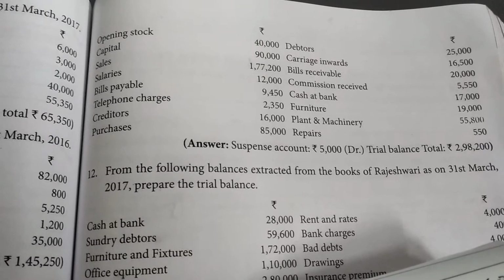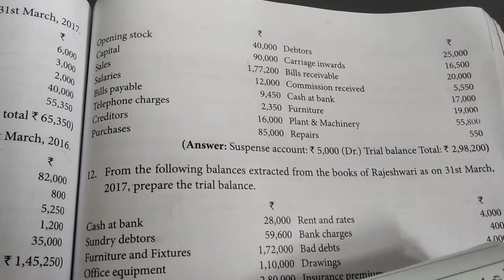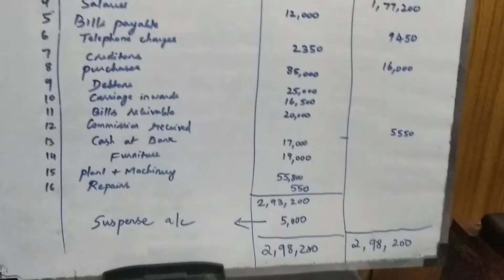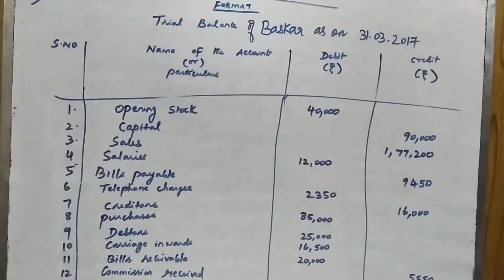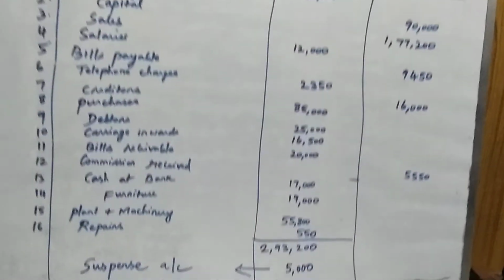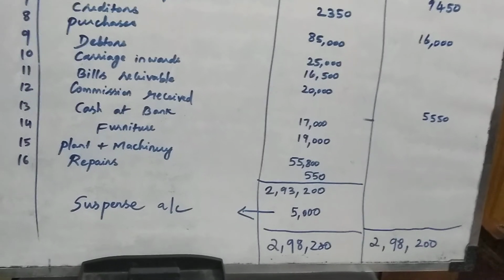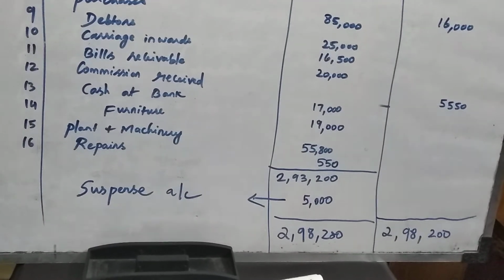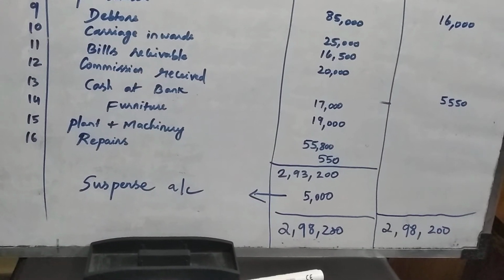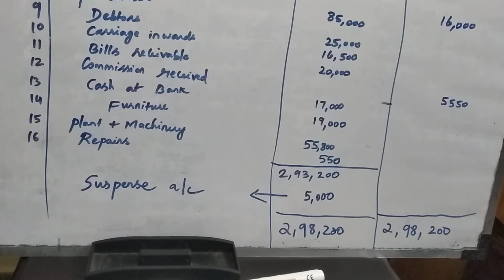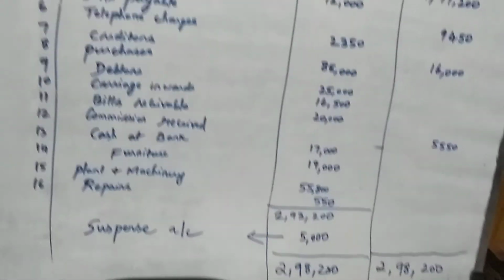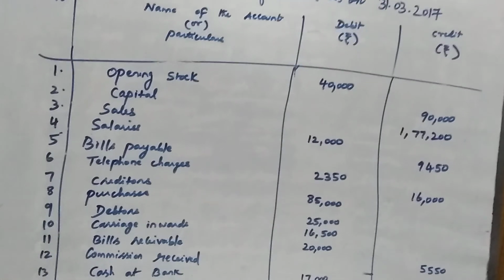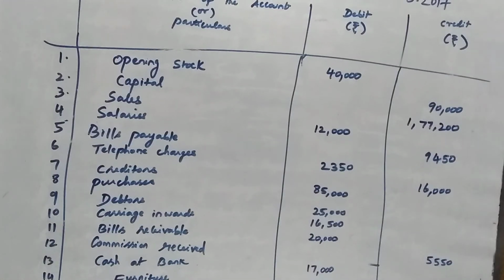So shall we do the problem now? Okay. So this is how we prepare the trial balance. So this difference of 5,000 will be transferred to the suspense account. So try to work out the remaining problems on your own by following those simple rules.